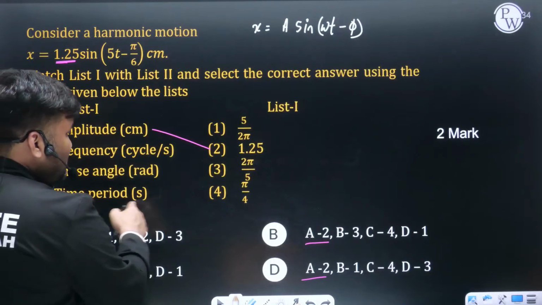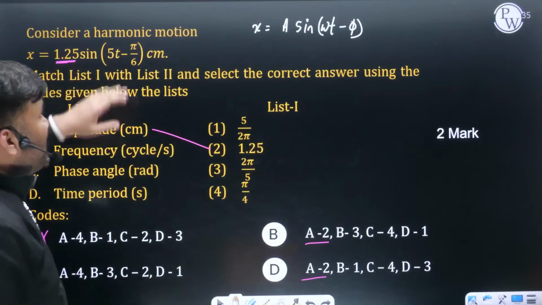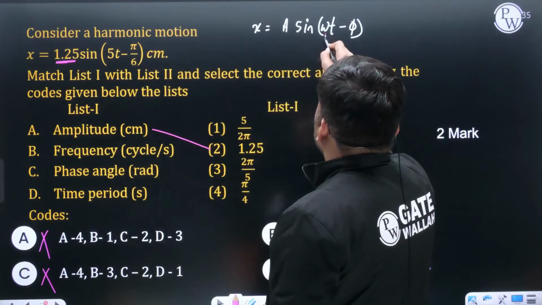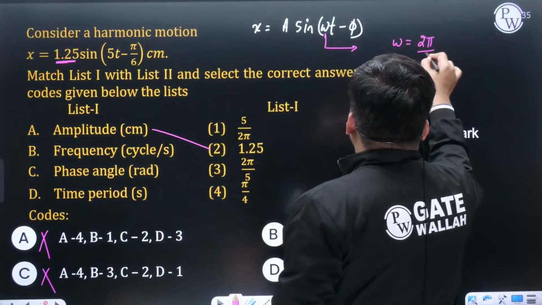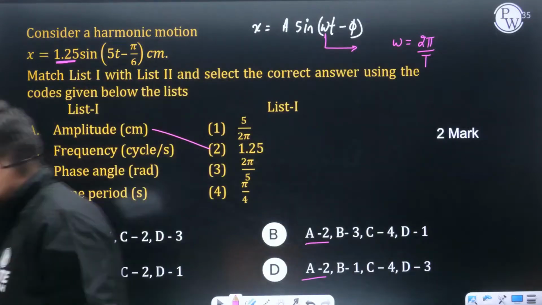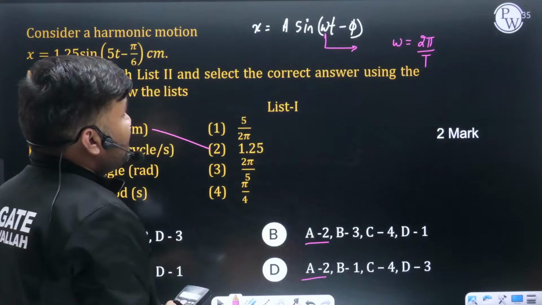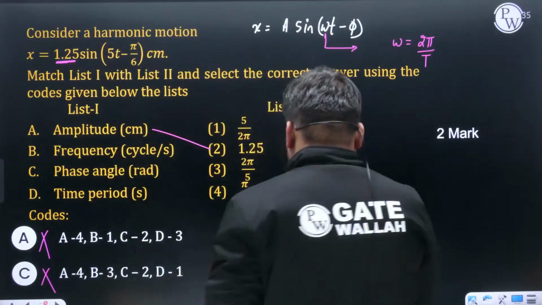Time period is how much? अरे भाई, omega is given ना? If omega is given, omega is 2 pi by T. Time period कितना हो जाएगा बेटे? Omega का value is how much? Omega is given as 5.